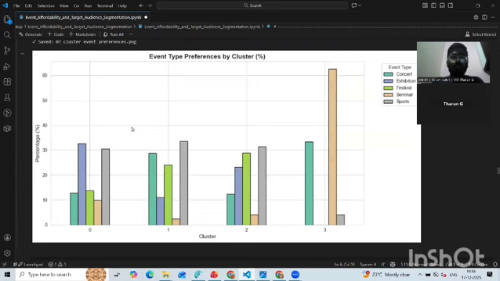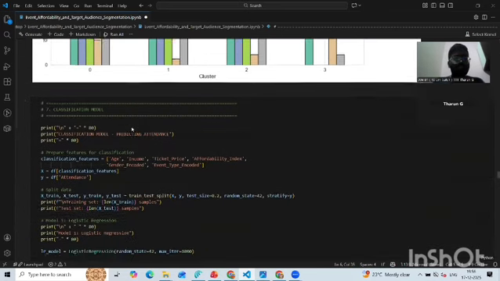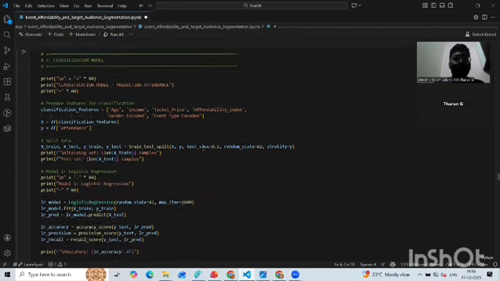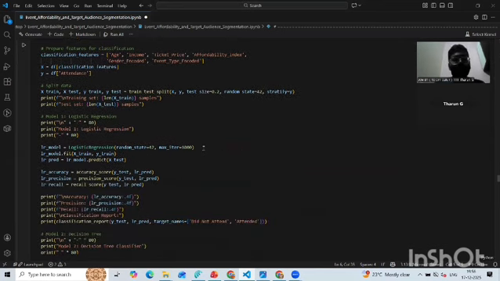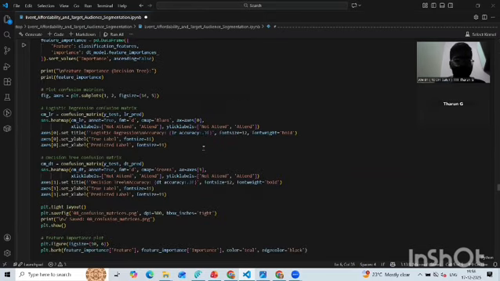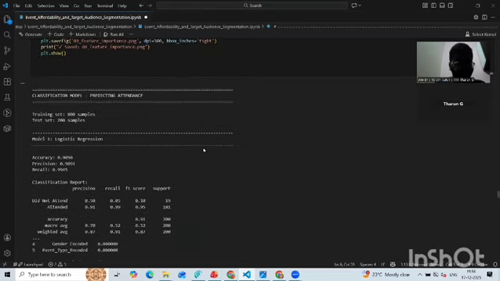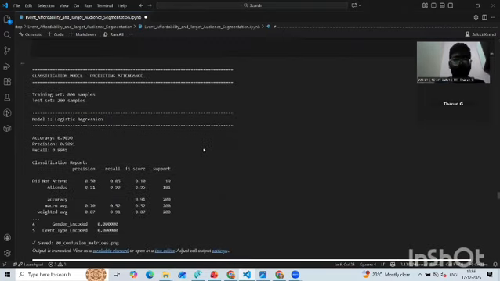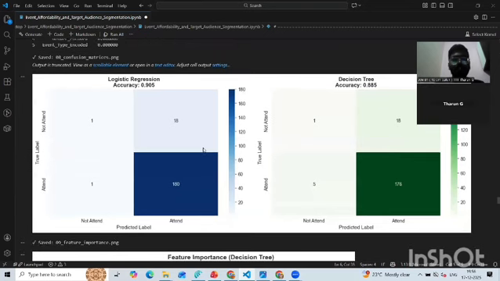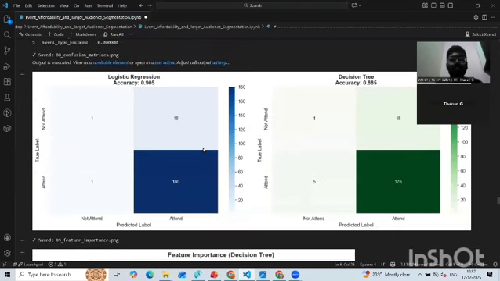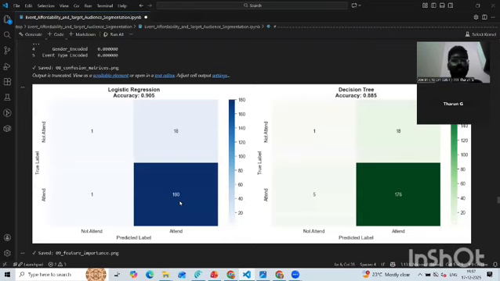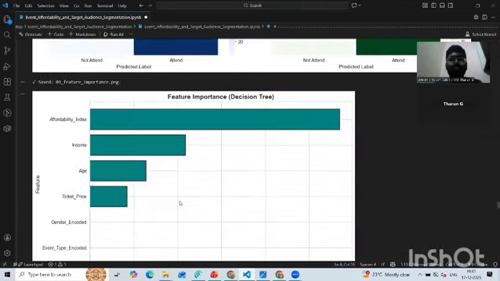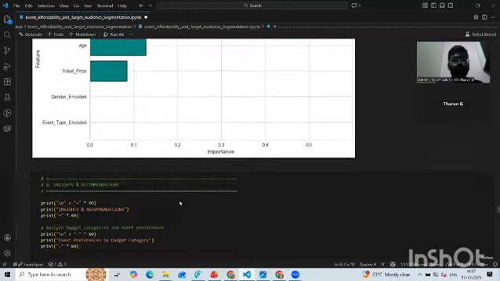This is the event type preference model. This is the classification model which predicts the attendance of the person for the event. These are all the logistic regression outputs: the precision and recall for who attended and who did not attend, based on the data frames we added. These are all the outputs.